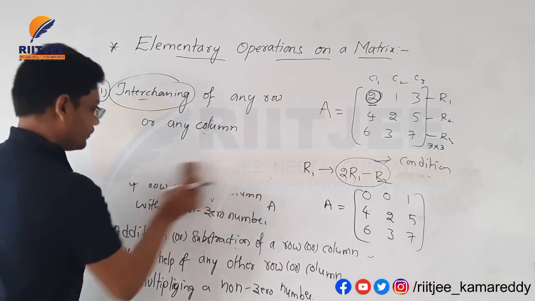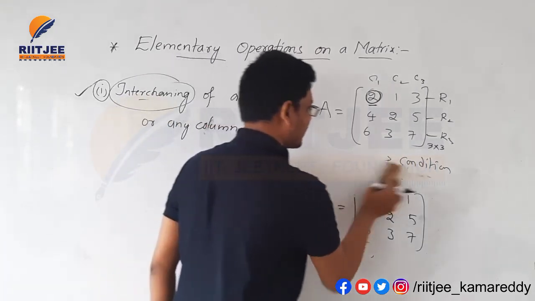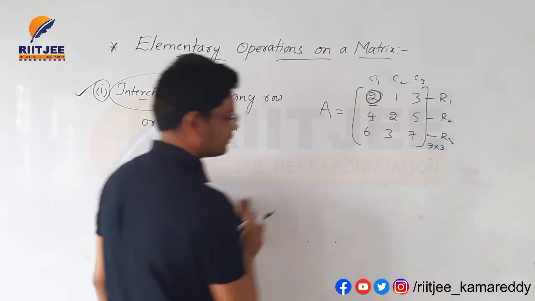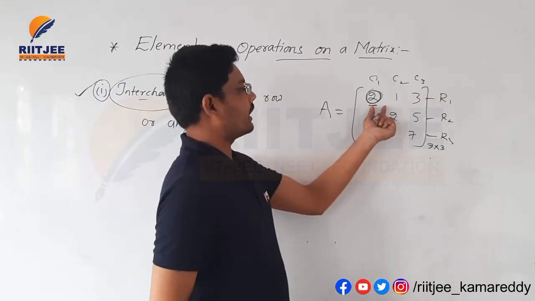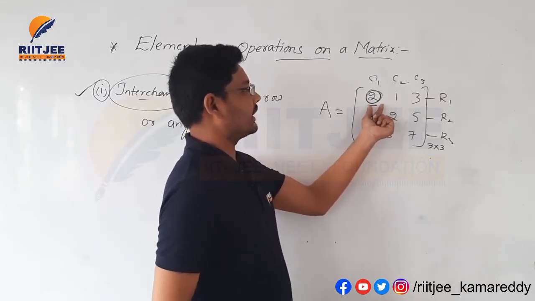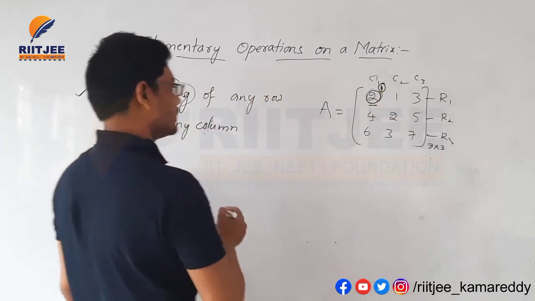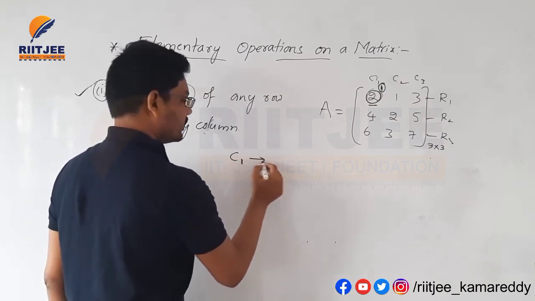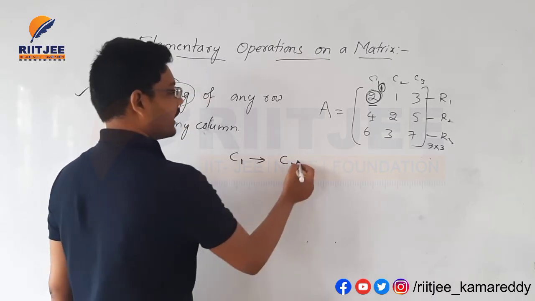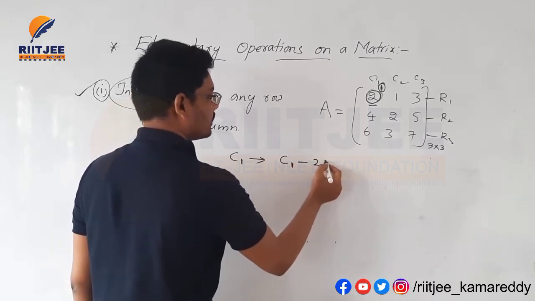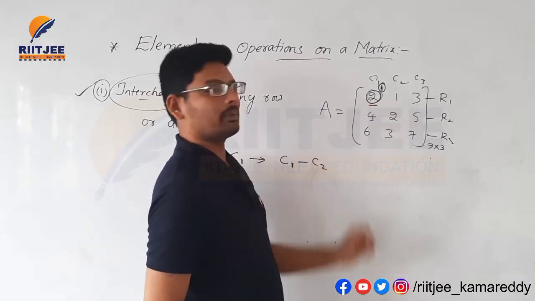And let us see the third operation for a column. I want to convert this number to 1 with the help of C2. See here, I am changing C1. C1 implies C1 minus C2. C1 minus C2, 2 minus 1, that will become 1 here.